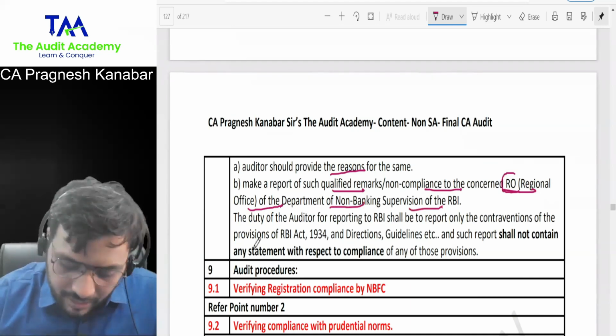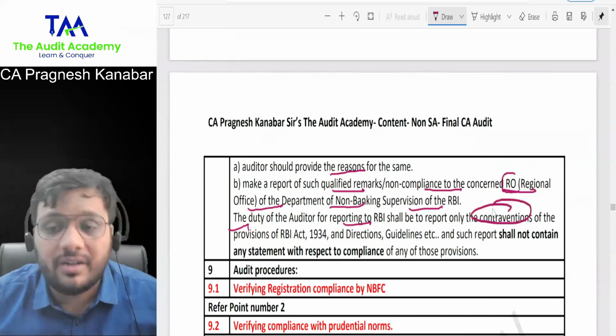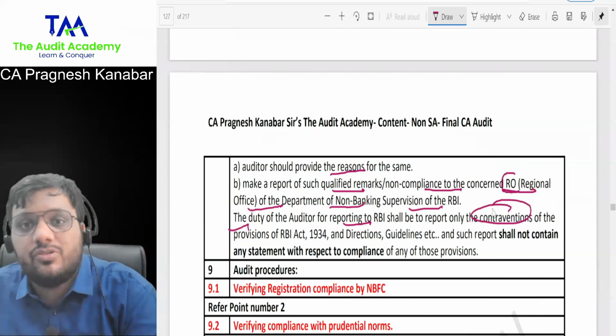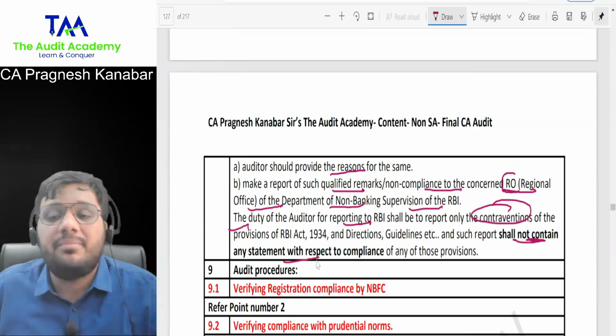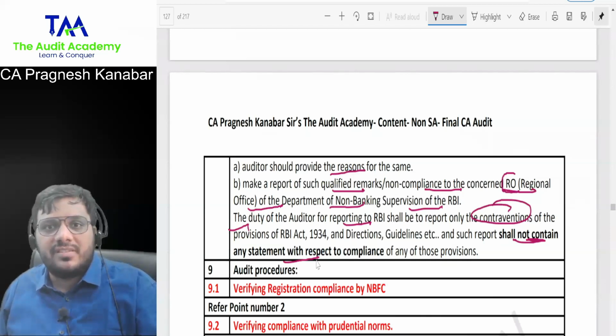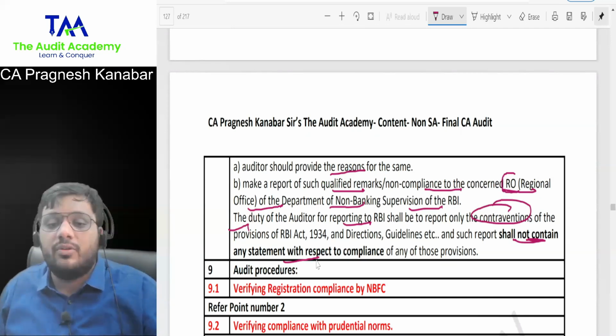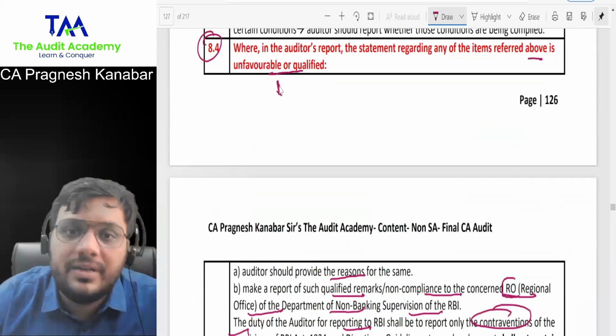The duty of the auditor for reporting to RBI shall be to report only the contraventions, only the exceptions. And such report shall not contain any statement with respect to compliance. Don't waste the time of RBI office. They want to focus only on exceptions wherever things are going wrong. Am I clear with this? This has been asked multiple times in exams.